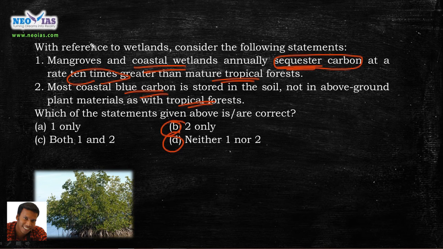So what do you mean by blue carbon or coastal blue carbon? Blue carbon means the carbon captured by the world's oceans and coastal ecosystems. Once again, coastal blue carbon means the carbon captured by the world's oceans and coastal ecosystems is known as blue carbon. So the second statement is also correct. So we will get the answer as C.